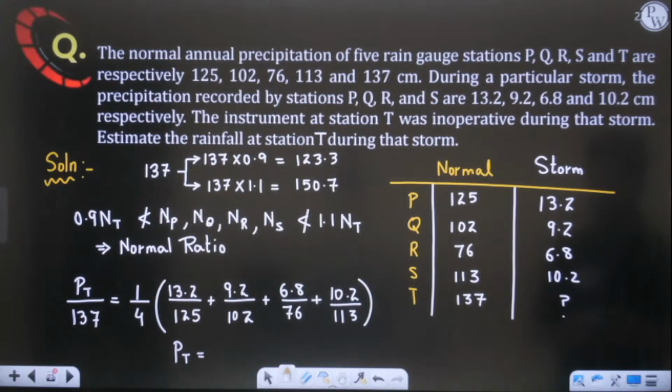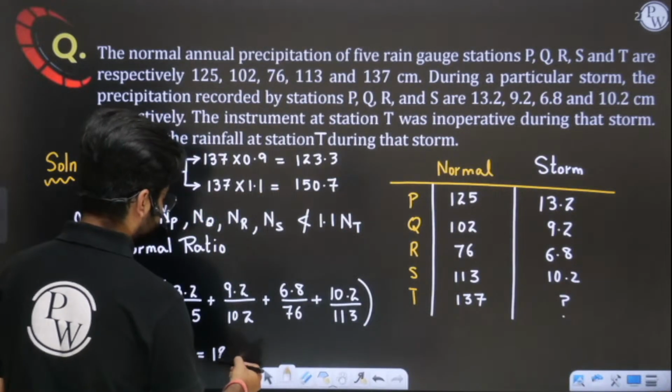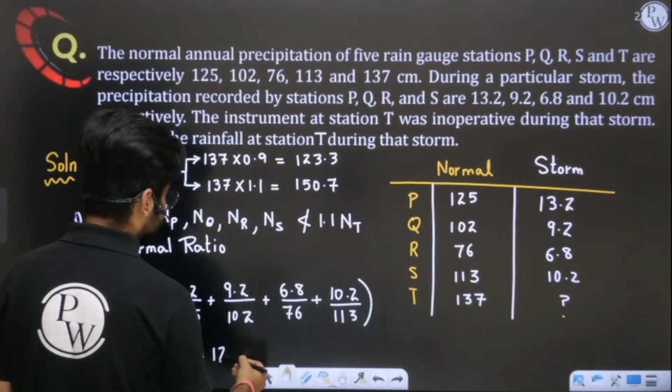Okay, let me check if we are getting it as 12.86. Yes, perfect, Vishal. 12.86 is the answer. Great. We are getting it as 12.86.